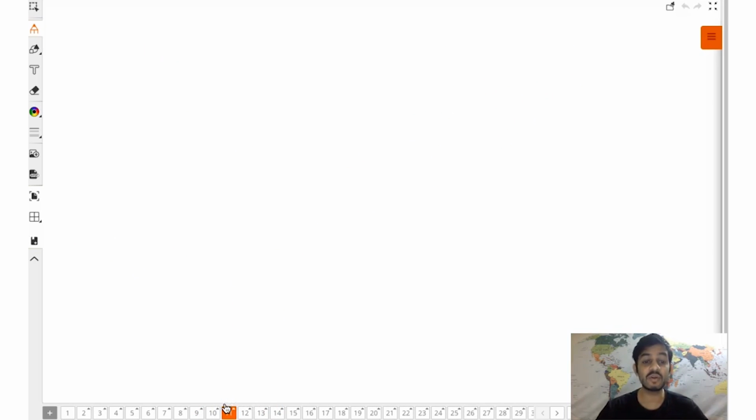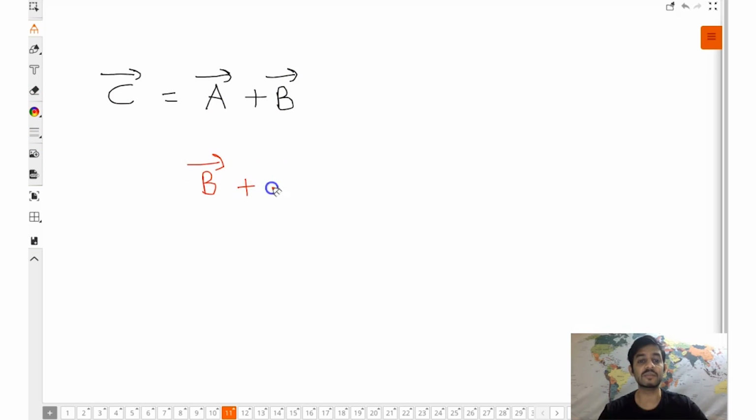The vectors follow an associative law. Means, suppose we are writing A vector plus B vector. But if you say, no sir, we don't want to do this, हमें तो B vector plus A vector करना है. Let's check it.